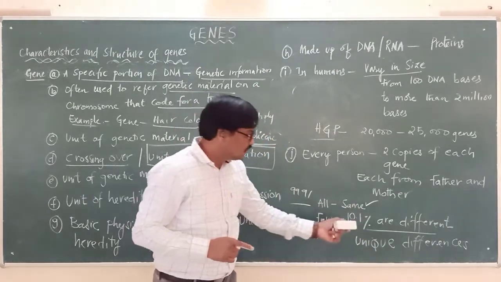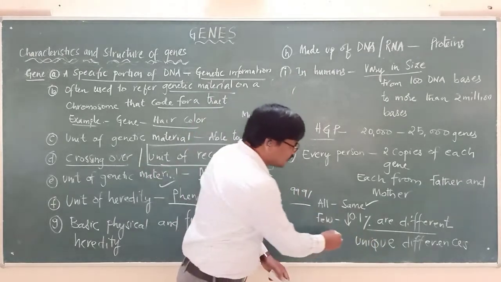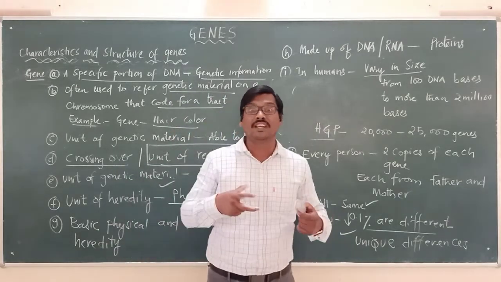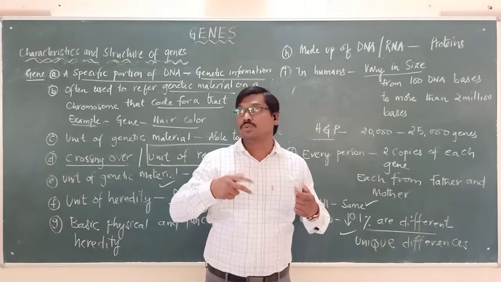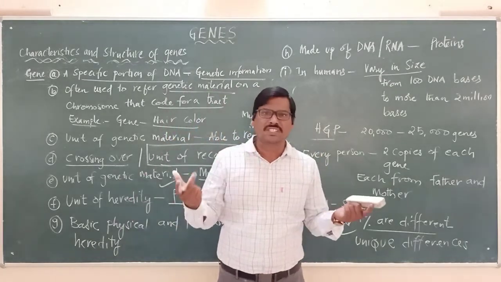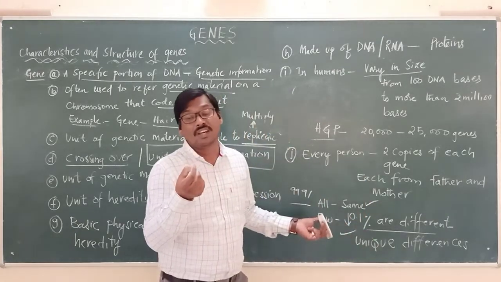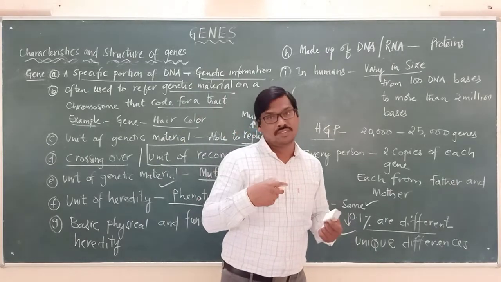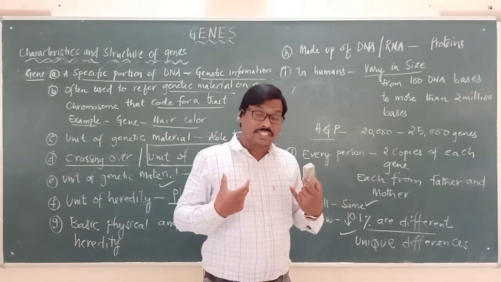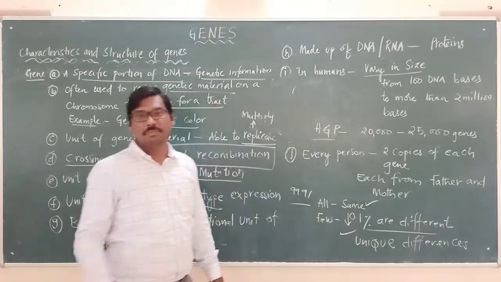It is this 0.1% of different genes that are producing the unique features. It is this 0.1% that is bringing that much difference between you and me to look different from each other. So if there is a question like how are we different from each other when we are carrying the same genes, please remember there is 0.1% of genes which are different from each other. That's why we are carrying these unique characteristics. The characteristics that are unique in me cannot be seen in you. So that's the point we have to remember here.